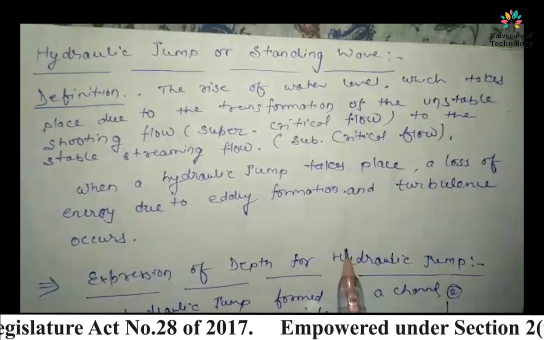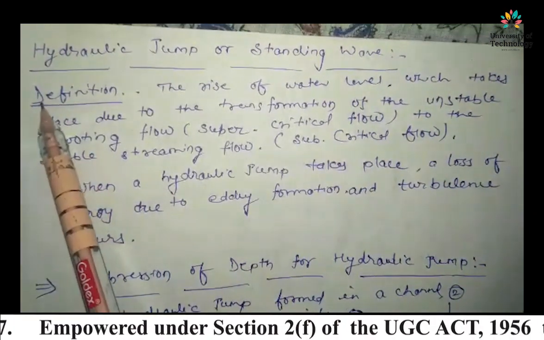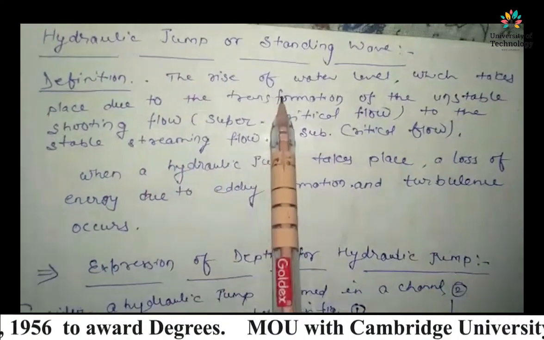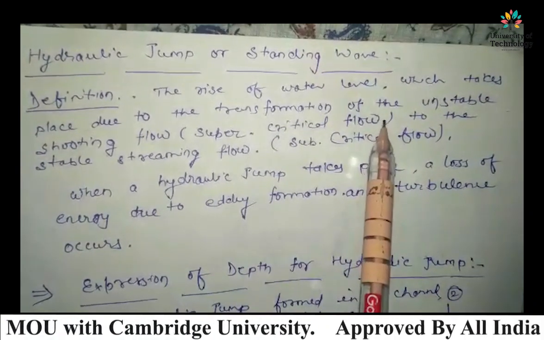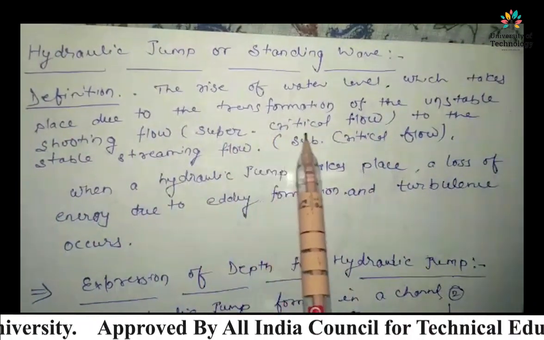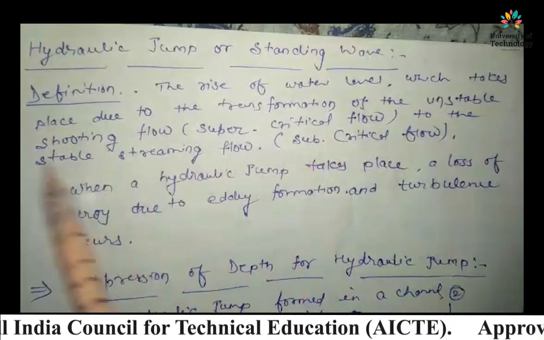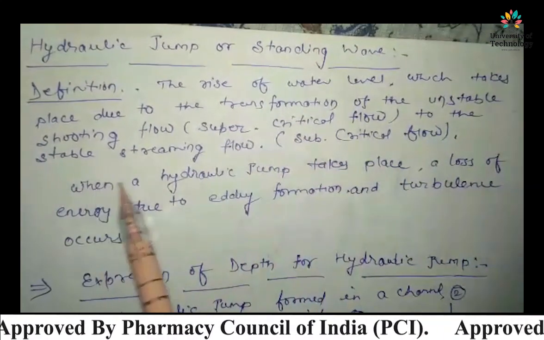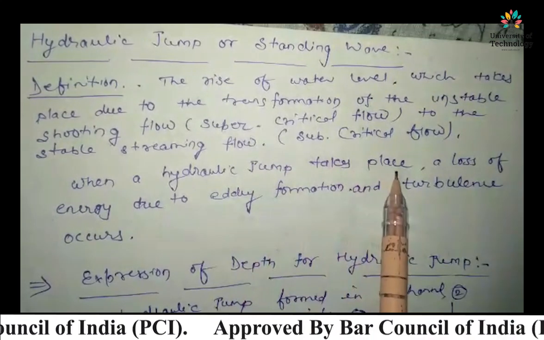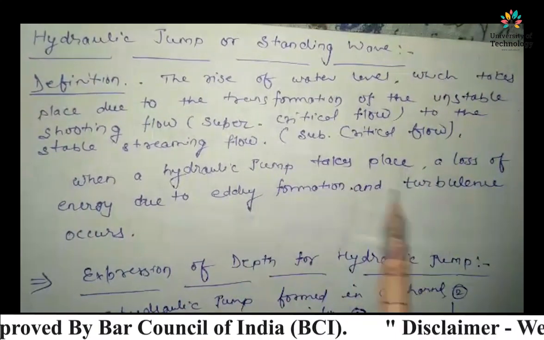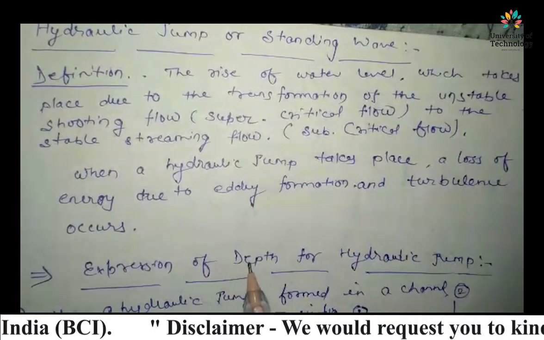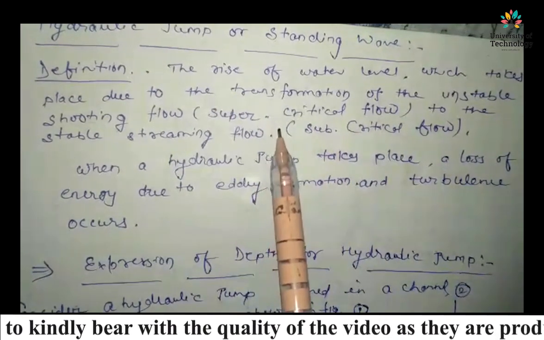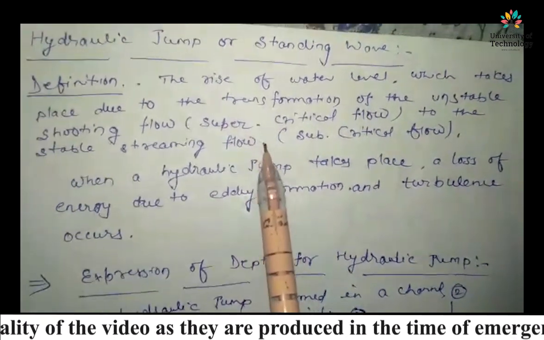Right? First, we can understand what the hydraulic jump is. The definition is the rise of water level which takes place due to the transformation of the unstable shooting flow, that is supercritical flow, to the stable streaming flow, that is subcritical flow. When a hydraulic jump takes place, a loss of energy due to eddy formation and turbulence occurs. Right? So it means when the water level suddenly increases, that is known as hydraulic jump.